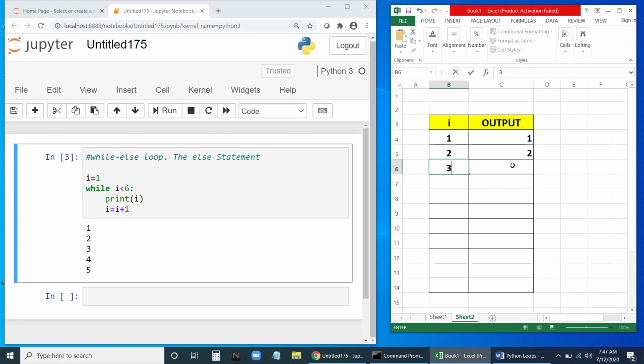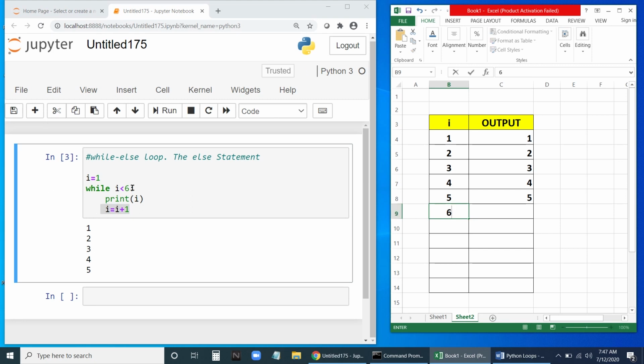The same way, it will go. It will print 3. Then it will become 4. Then it's going to print 4. Then it will become 5. It's going to print 5. After this, I will become 6. It will become 6.